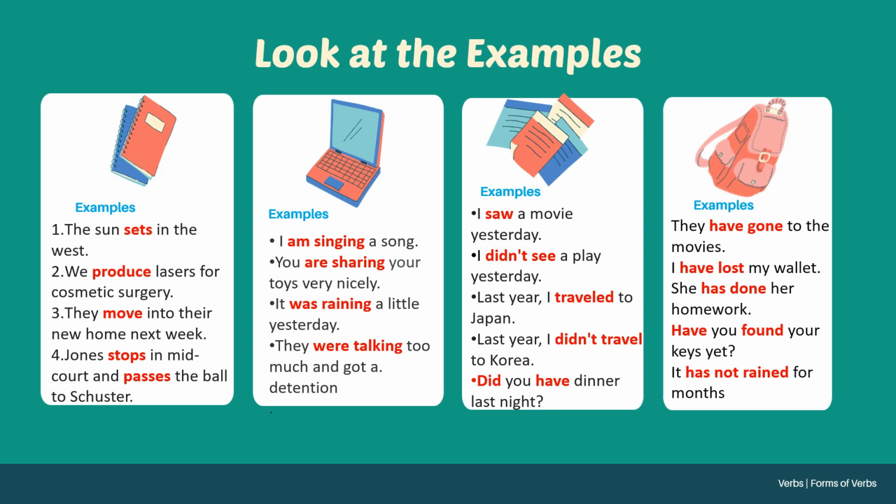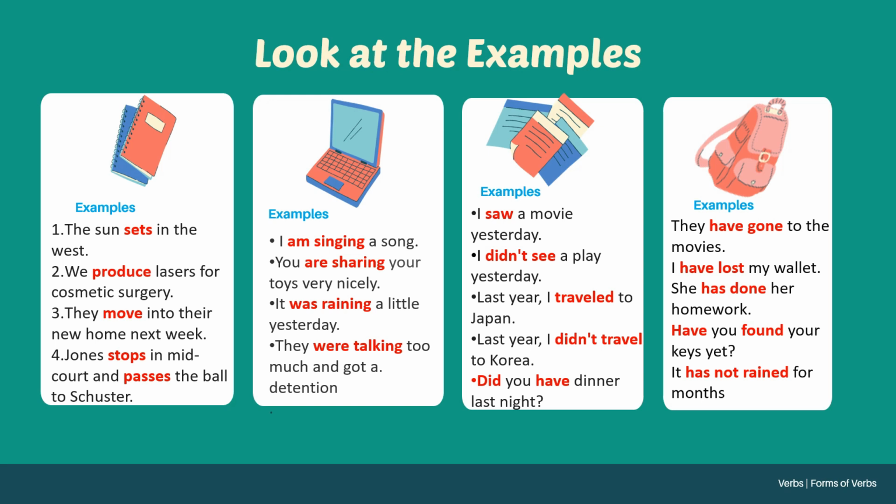Okay, S or ES will be added when the subject is singular. Subject is singular, so S came here. Here subject is plural, so no S. Basic form will come.